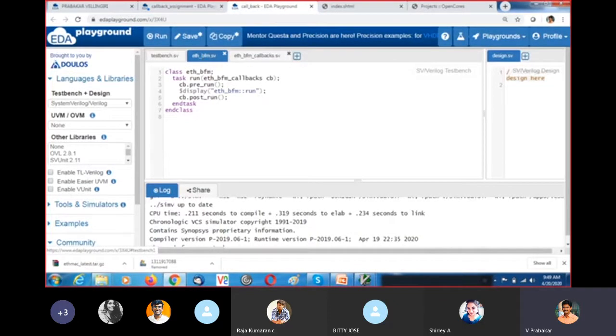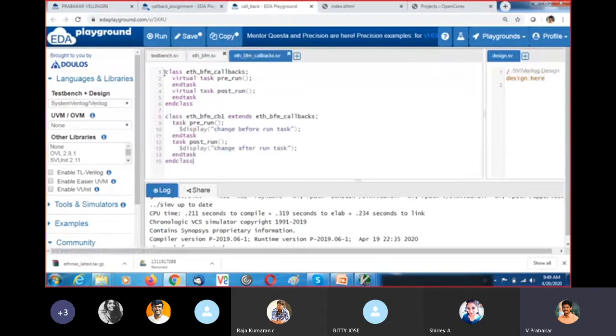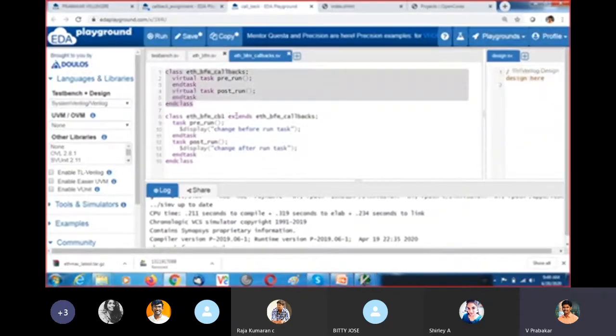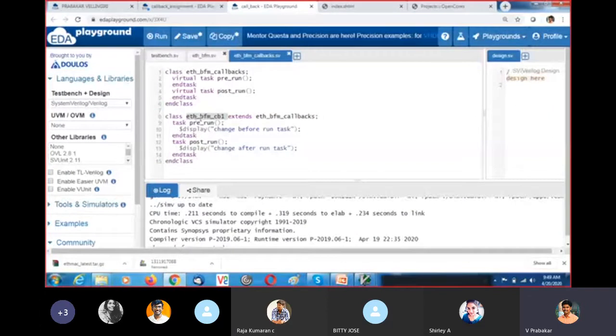So for this BFM, I'm writing a callbacks class. The class is BFM callbacks. Within that, I just write the empty task pre-run and task post-run. So this is the base class. From this base class, I am extending BFM callback one.